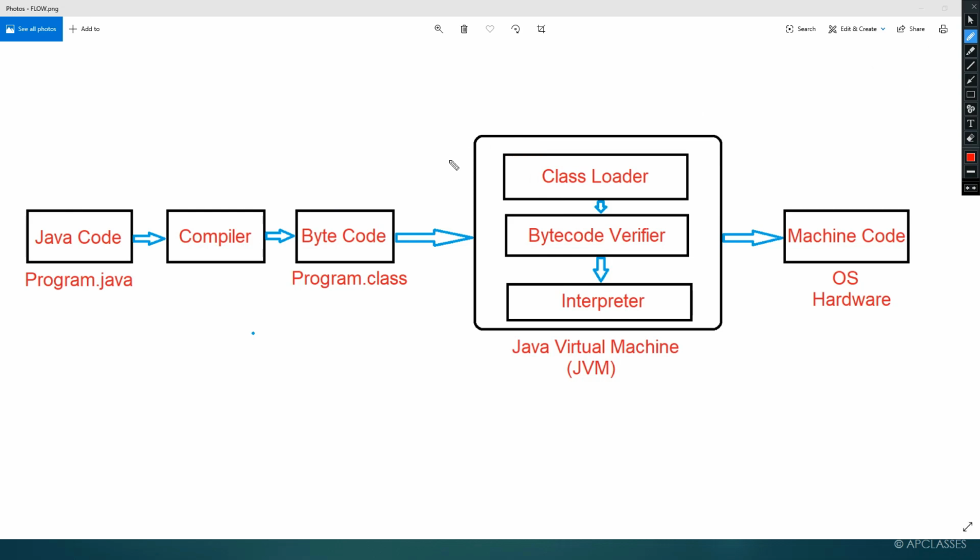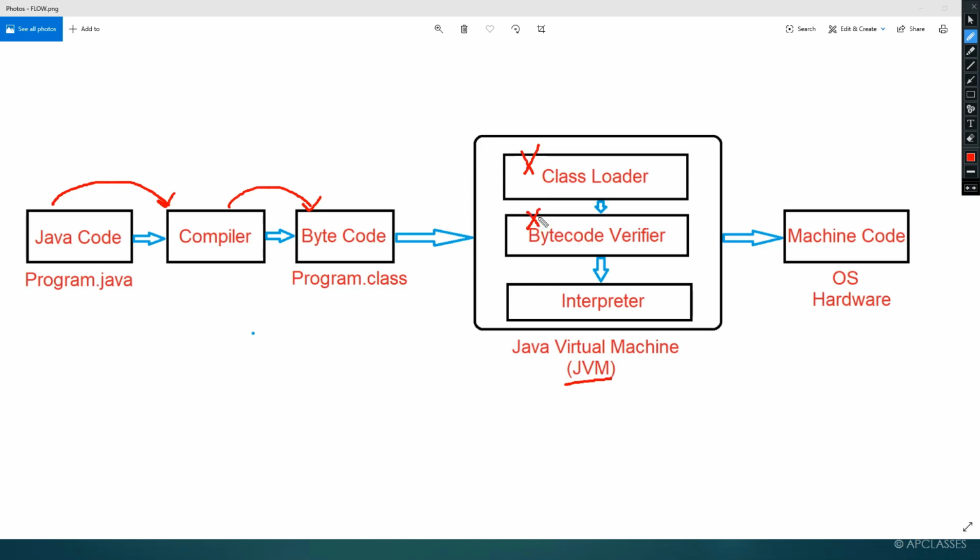Now when you are writing the same answer for the ICSE examination, if the question comes on how the Java program flows, or to state the steps through which the Java program is converted to machine code, you are not going to write everything here. Simply write that the Java source code having an extension .java is converted to bytecode with the help of the compiler. Then the bytecode is decoded for the JVM. You don't write what is class loader and what is bytecode.